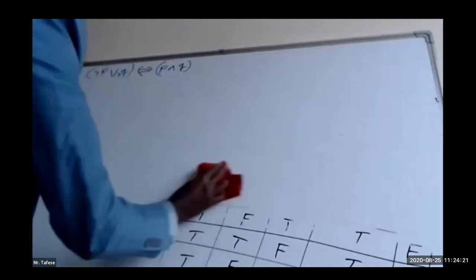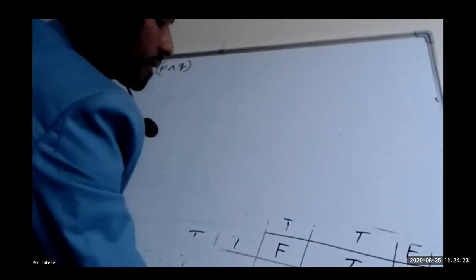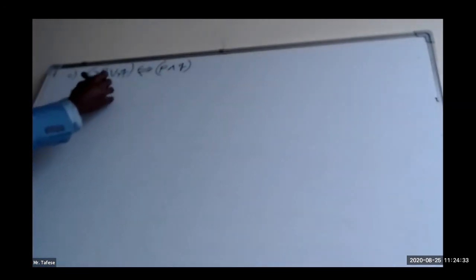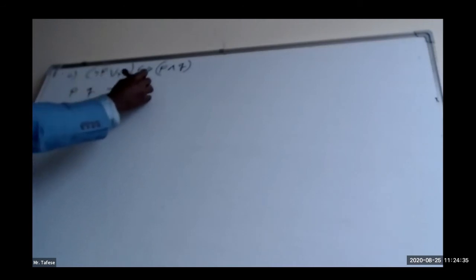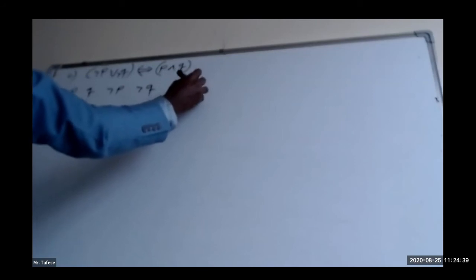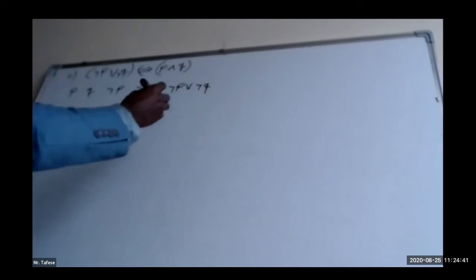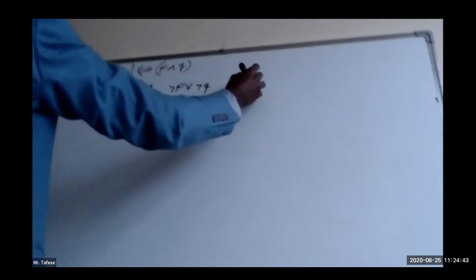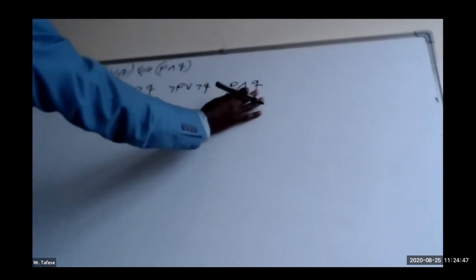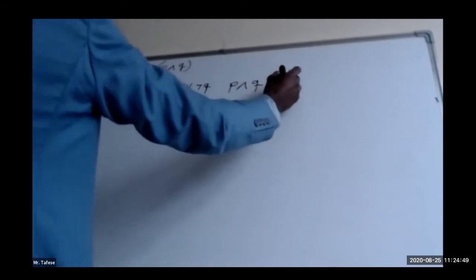Anyways, the third one, let us see. Here is P, here is Q. We have negation of P, negation of Q. We have their connection by disjunction, and P and Q. Finally, the fifth column and the sixth column will be connected by implication, okay?